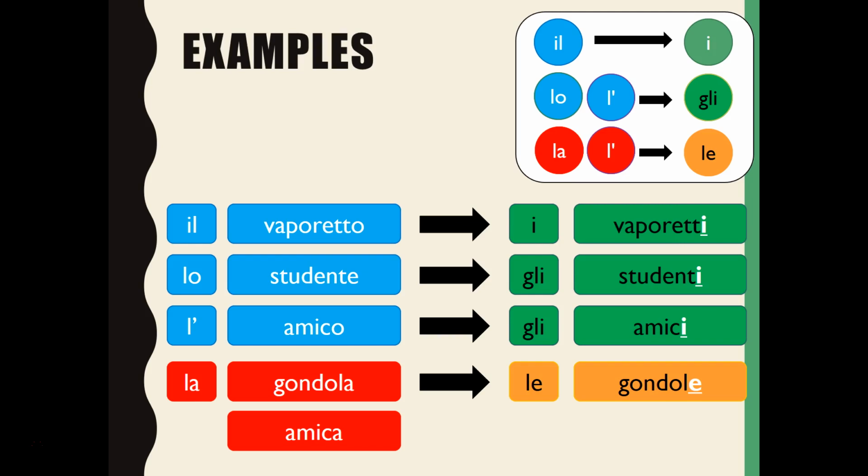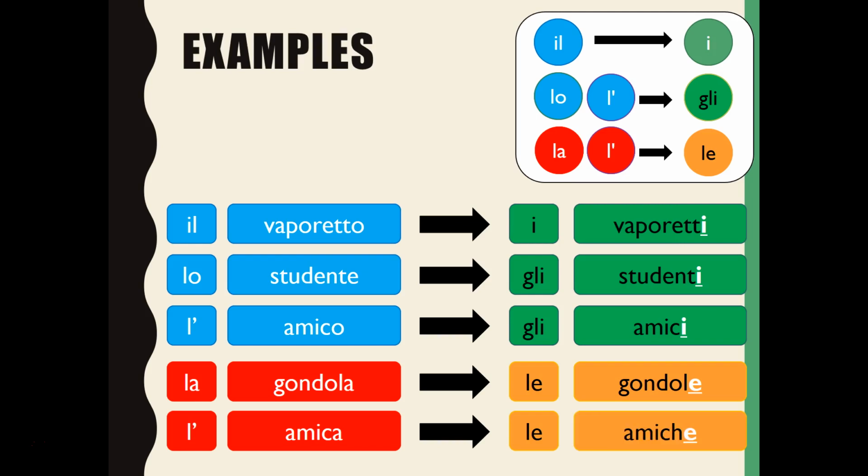Amica, which means a friend. The definite article, because it starts with a vowel, is l': l'amica. If we want to make it into the plural, just like it shows us in the table, and it's a feminine noun, it becomes le, and amica becomes amiche. We've added that extra H there just to make sure we maintain that hard sound.